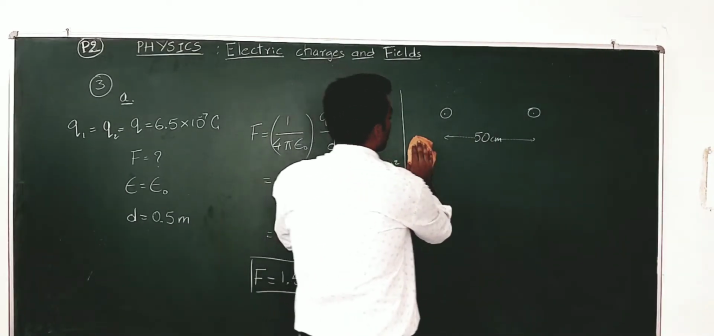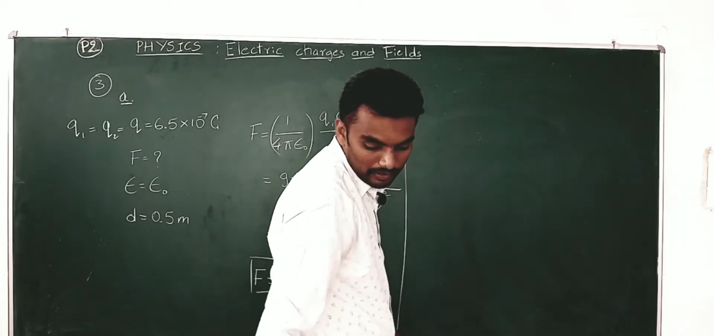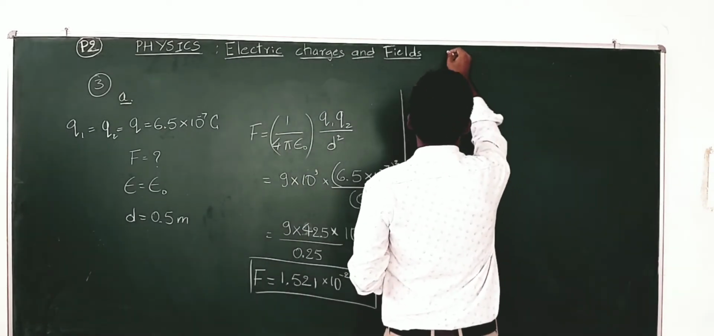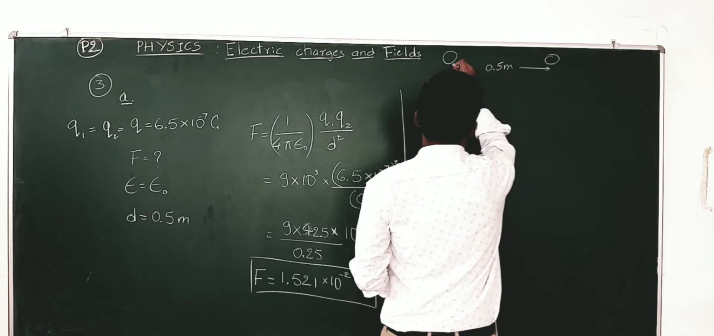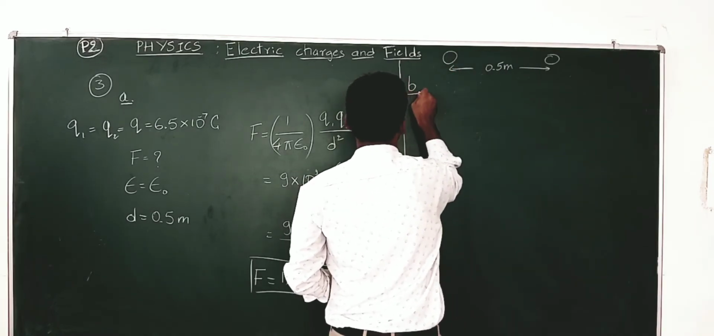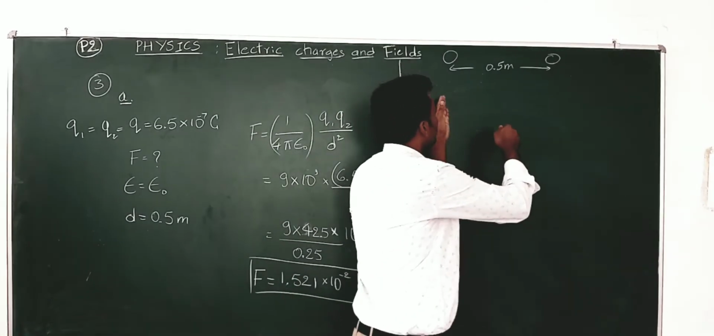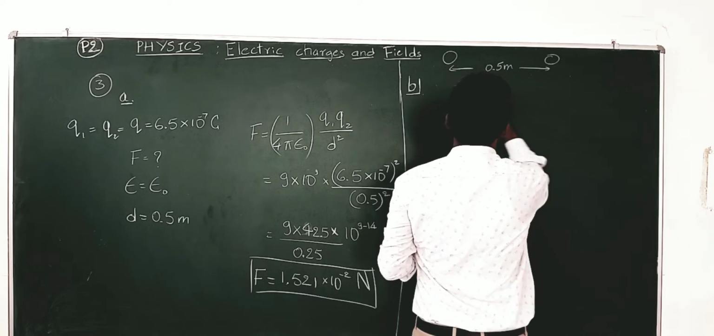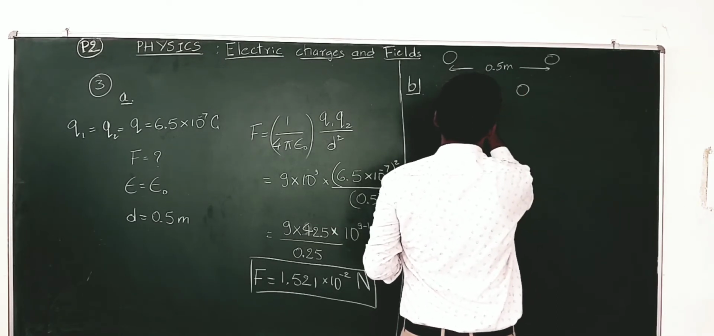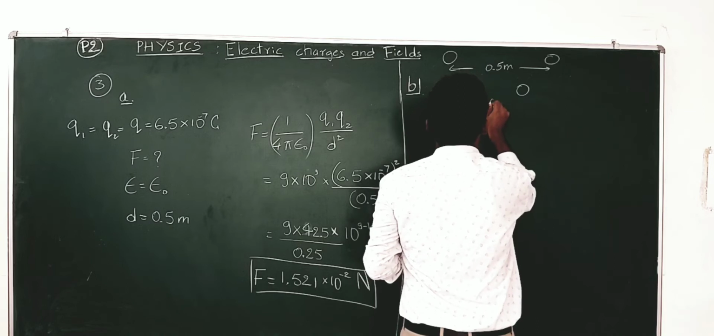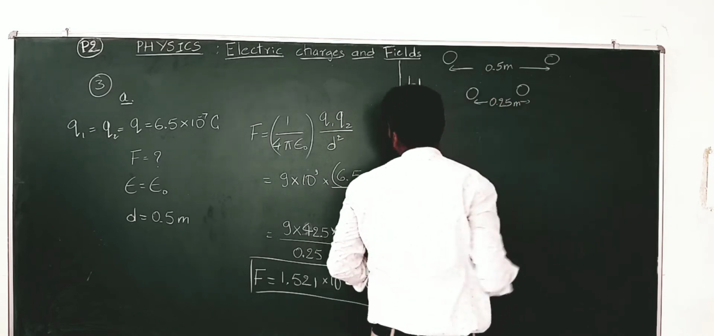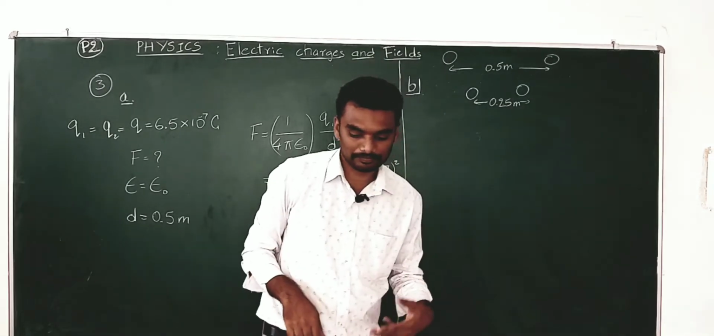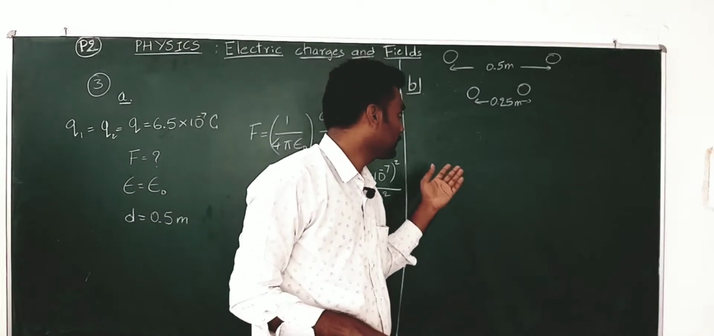So, this distance of separation, 50 centimeter, which was there, is going to be halved, which means previously the charges were separated by 0.5 meter. Now, according to the second part of the problem, the distance between the charges is halved, which means the new distance between them is now 0.25 meter.